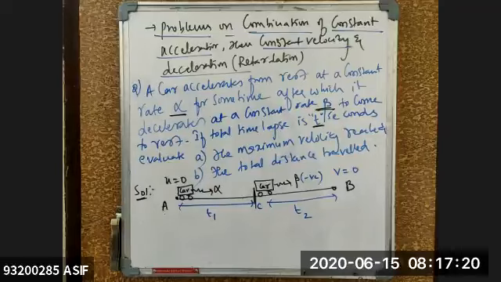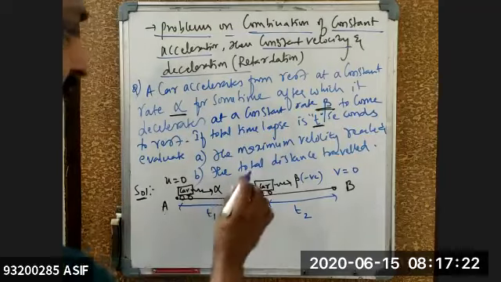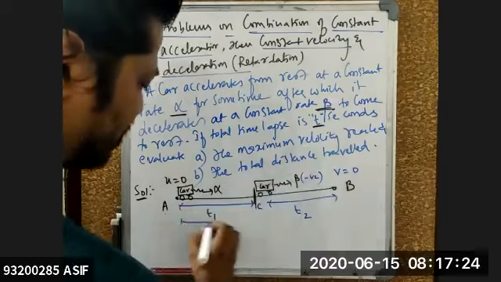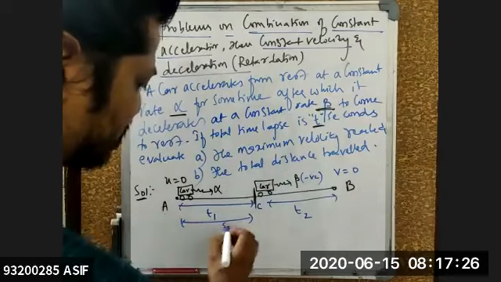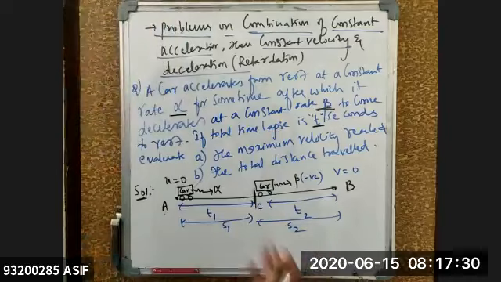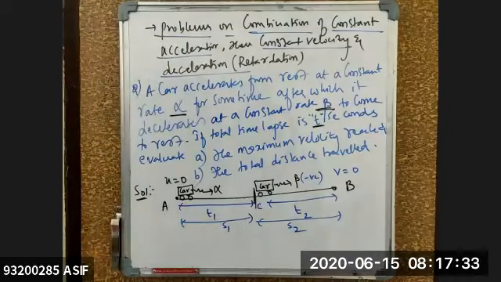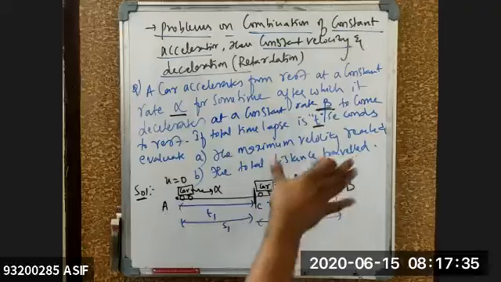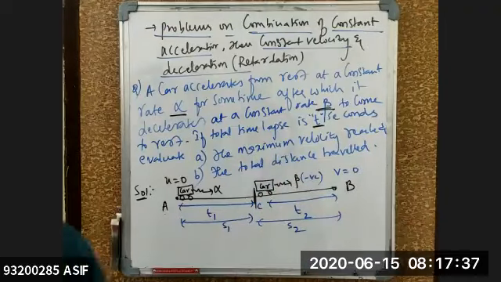See, can I try to do the question or not right now? See, and it is also calculating the distance. Say, for example, in t1 it has traveled a distance of S1. So in t2 it will be traveling a distance of S2. So we are dividing the question into two parts. First we can simplify the first part, then we can simplify the second part, then add both of them, we'll get the answer for the given question.